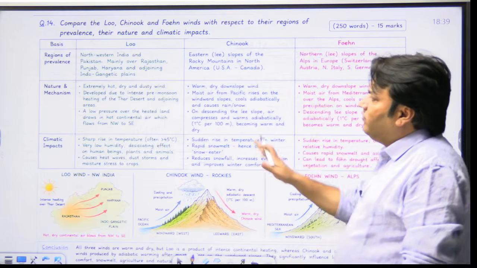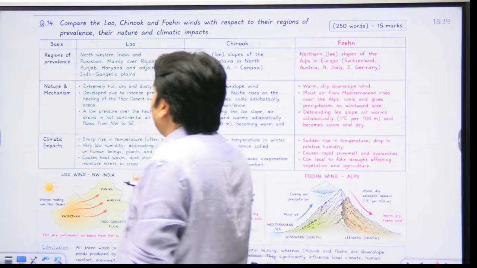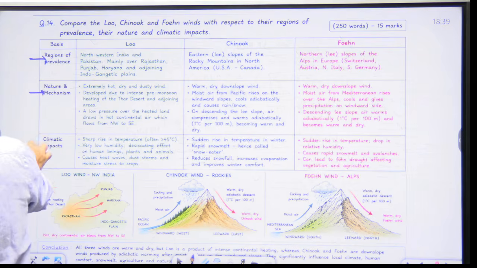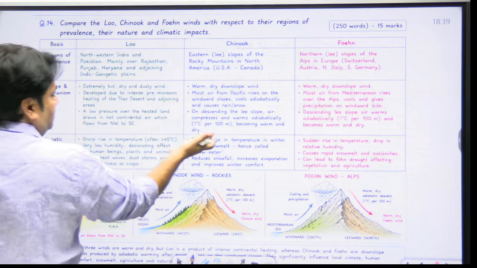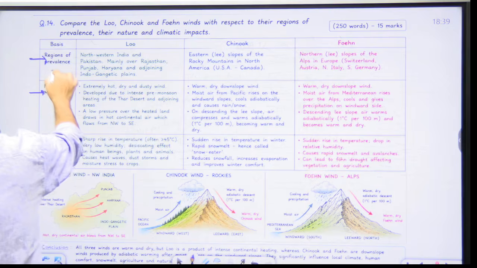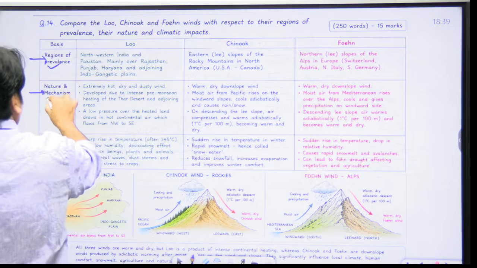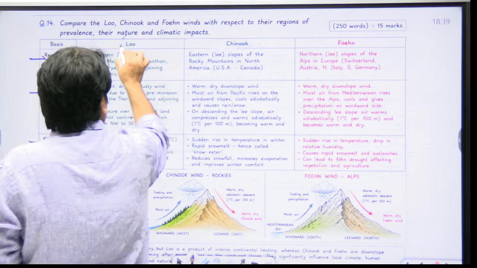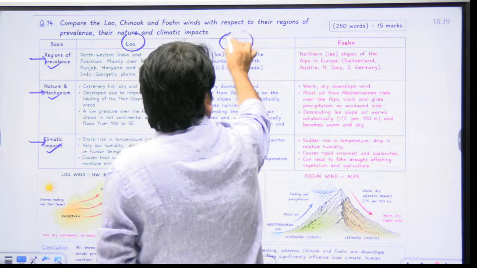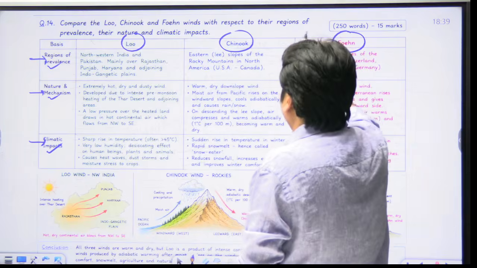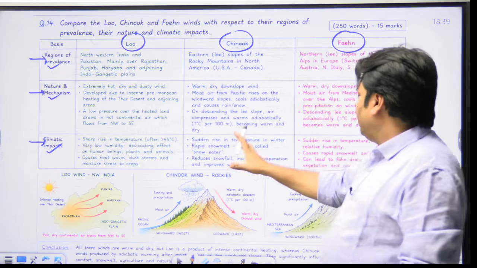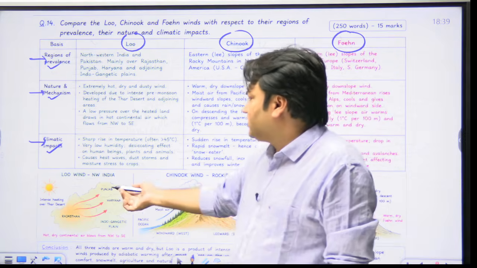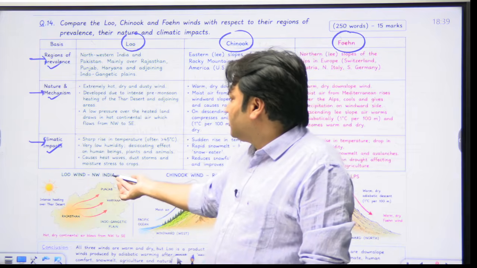So basically, when we write the answer to this question, there are three dimensions that we have to write while doing comparison: reasons of prevalence, nature and mechanism, and climatic impacts, right? And for Lu, Chinook and Fawn, we have to write about three wind systems. So we can write like this. You can also draw rough sketches, like when you are drawing rough sketches of Lu.